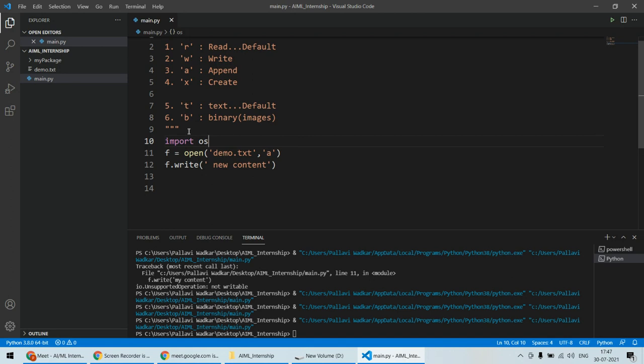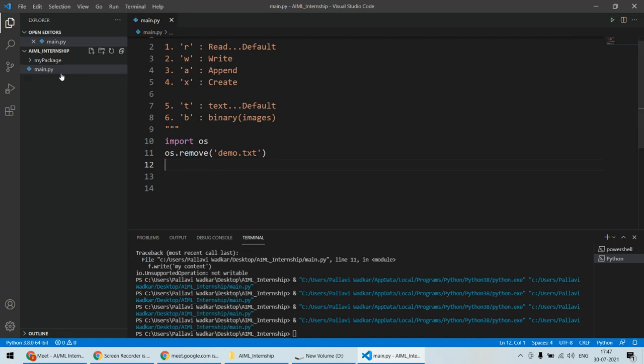It is automatically installed. Now, in order to delete the file, we'll call the os.remove function, and then you will have to specify the path of that file. In our case it is simply demo.txt, and it will delete this particular file. Firstly, let's try to delete that file, and after that we'll discuss what can be the error. Okay, so now it has deleted the file.